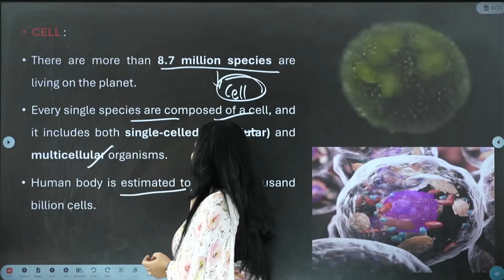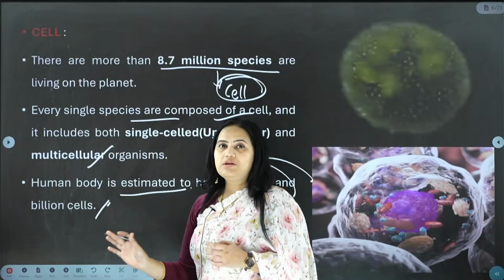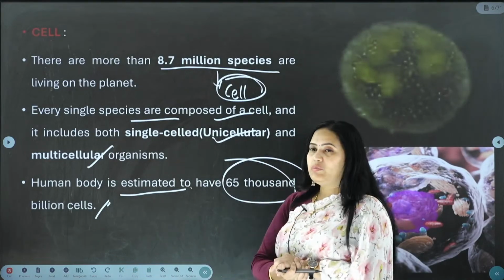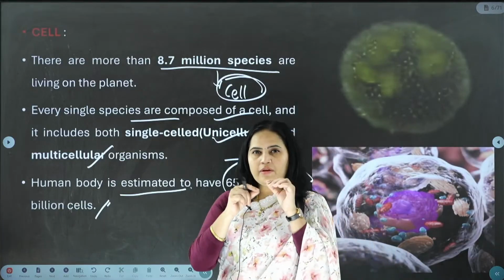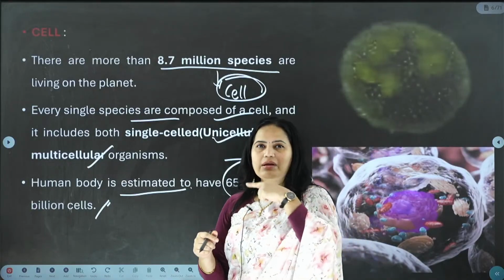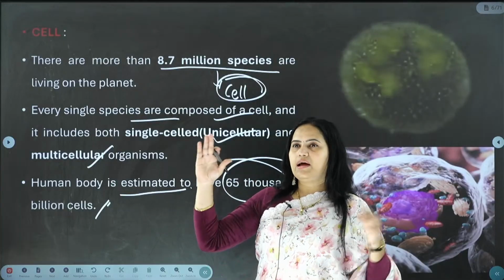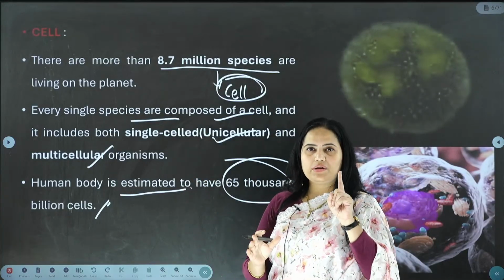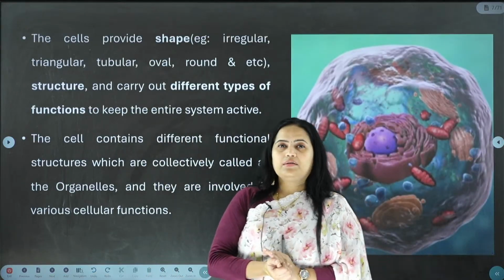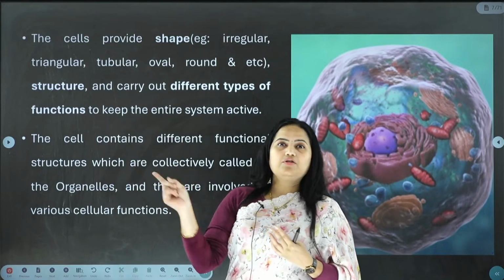And the human body is estimated to have 65,000 billion cells. Just look at this picture, it is overwhelming. It can be more than 65,000 billion cells. If you actually collect the DNA from each and every cell and tie it together, you can easily make a chain that is longer than the distance between the sun and the earth. That distance is called one astronomical unit. Just imagine how long a chain you can actually make.